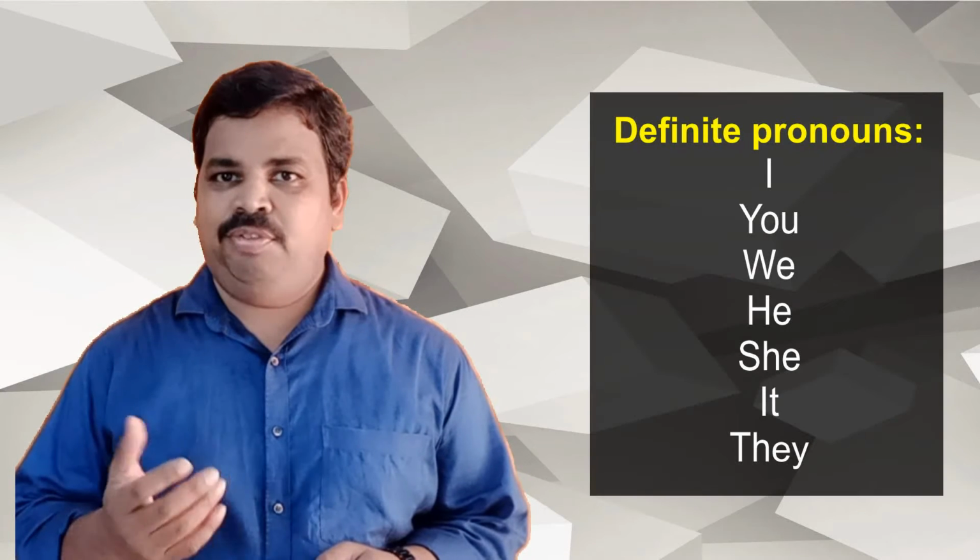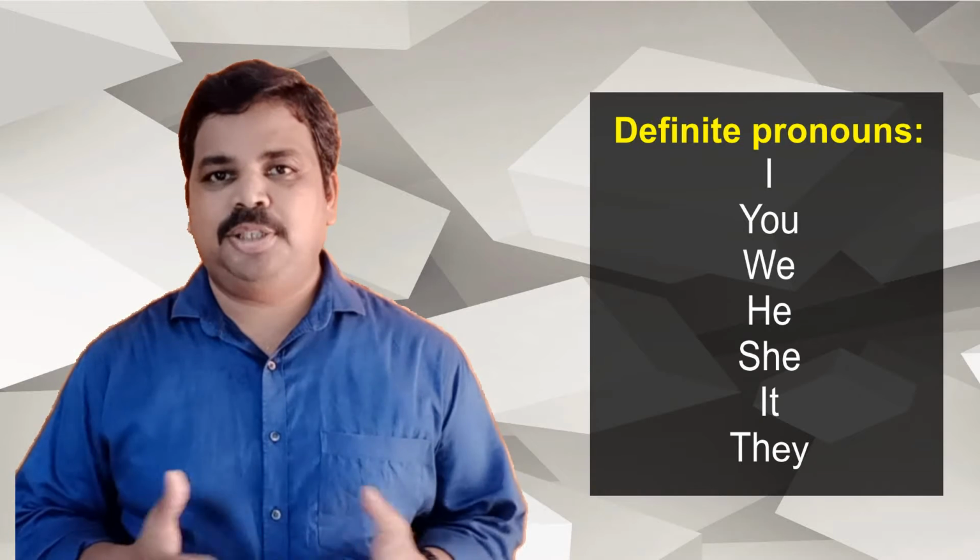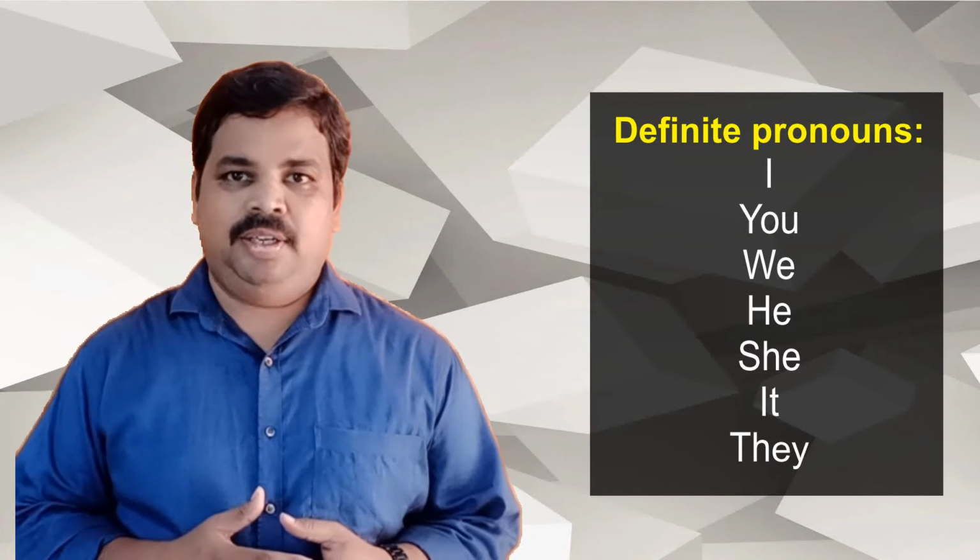Before I explain what are indefinite pronouns, logically thinking, if there is something called indefinite pronoun, there must be something else called definite pronouns. Now, you know definite pronouns without your knowledge. That is, I, you, we, he, she, it, they, all these personal pronouns are definite pronouns.